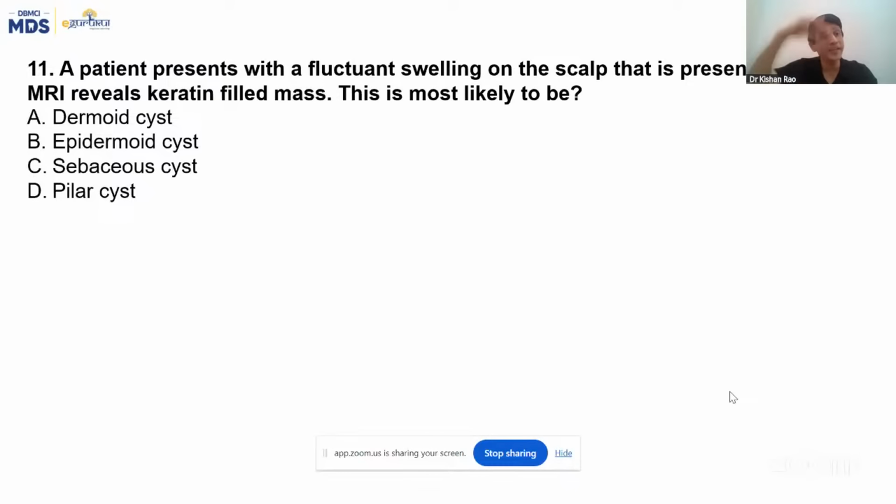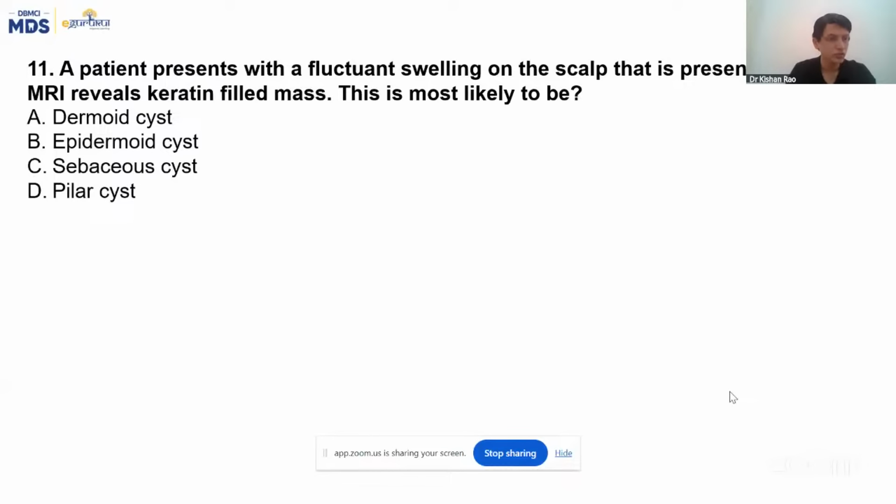Whereas epidermoid means it's a type of inclusion cyst. From epidermis, something has come into the dermis. It's called epidermoid. So in epidermis there is keratin, of the squamous epithelium. So it is an inclusion into the dermis, from which there is a foreign body reaction leading to a swelling.